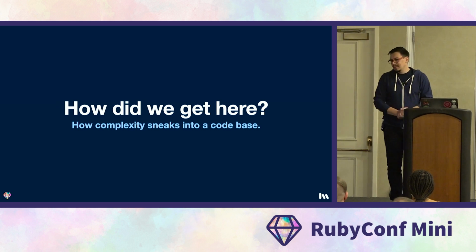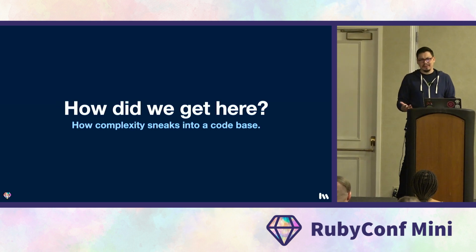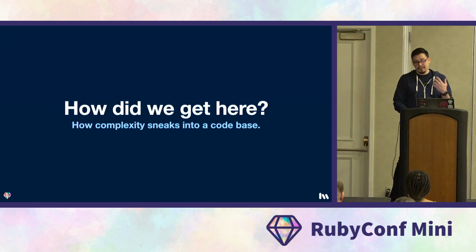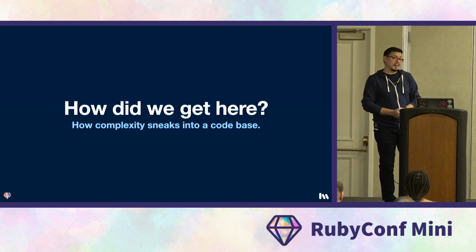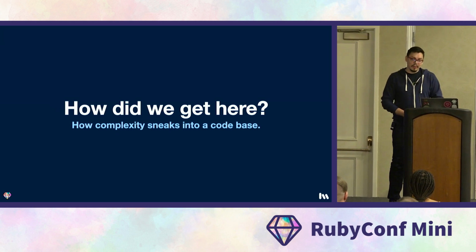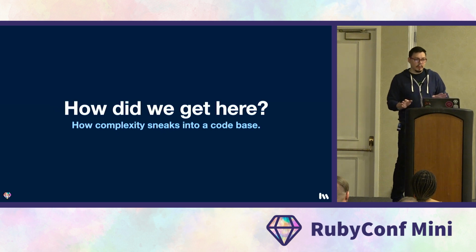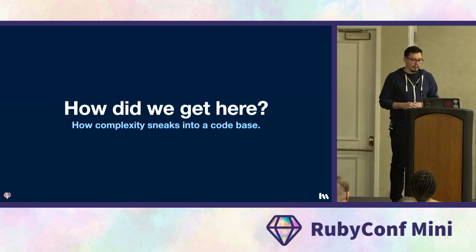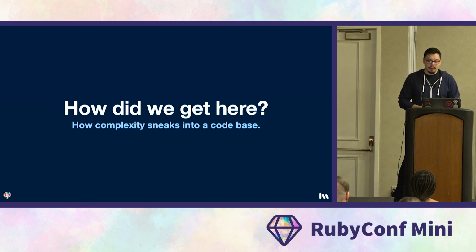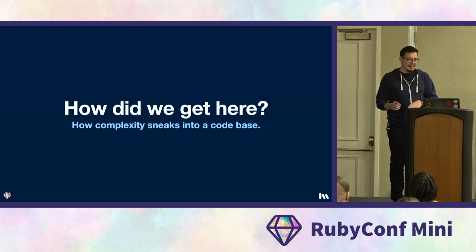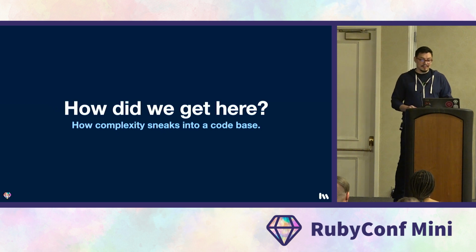Okay, so how does complexity sneak into software? The answer, of course, is, Alan already said it, one commit at a time. So we'll take a look at that. Now I'm gonna go through these slides pretty fast, just to show you the shape of the code as it grows. So don't worry about trying to understand exactly what's on the screen. The code is made up anyway. Also, we're skipping tests for the sake of time, but in reality, we would not be doing this without tests.